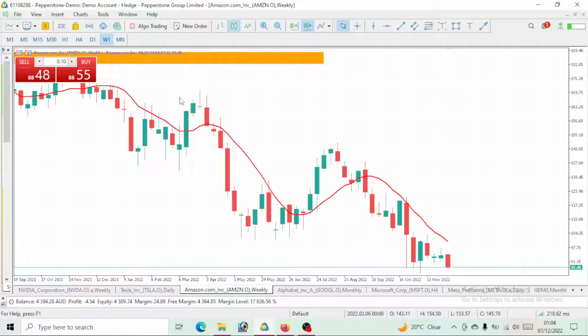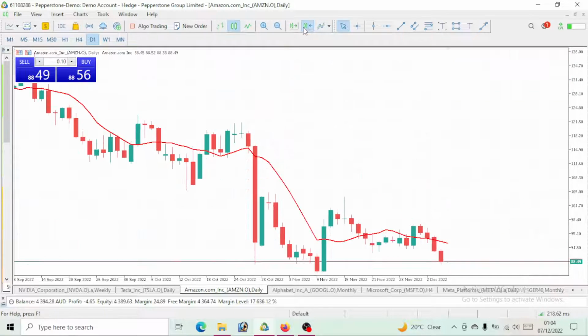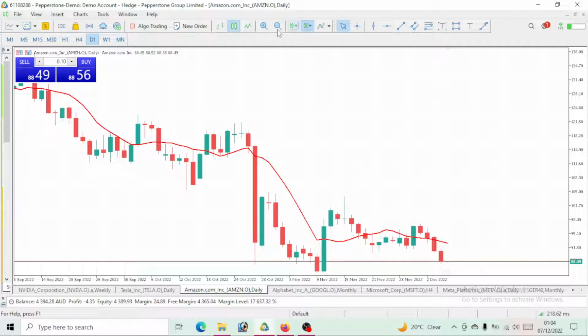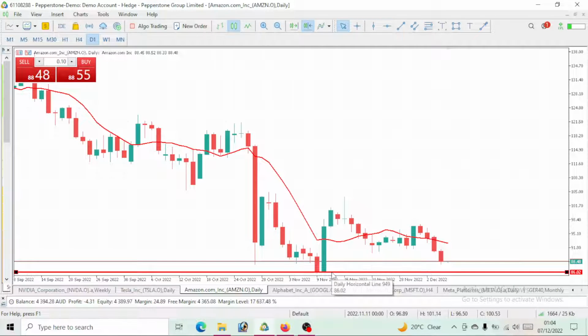Now see this daily time frame, right? You will see this movement having this bearish move. Currently, Amazon stock is trading at 88. So we would want to see it drop further down for the 7th. At least it should come to a level of 86. So on Amazon, we should watch for a level of 86, right? We would want to see this stock drop to a level of 86.